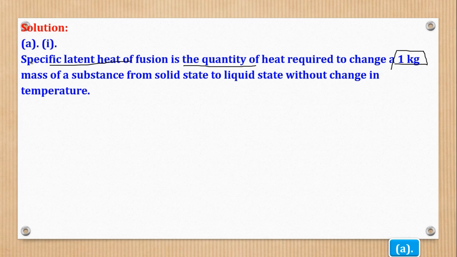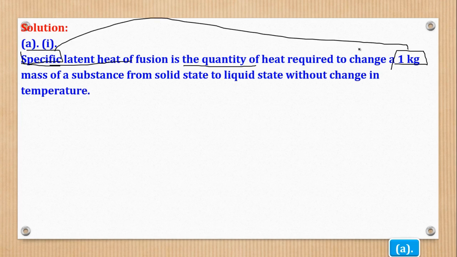Because there's this word specific, remember in question 3 they just said latent heat, so we didn't mind the mass used. But when they say specific, then the mass should be strictly 1 kilogram, okay, of a substance from solid state to liquid state without change in temperature.